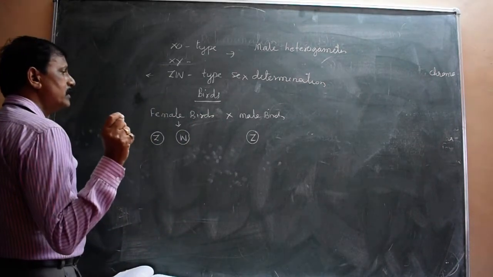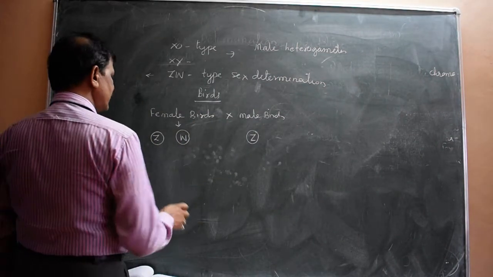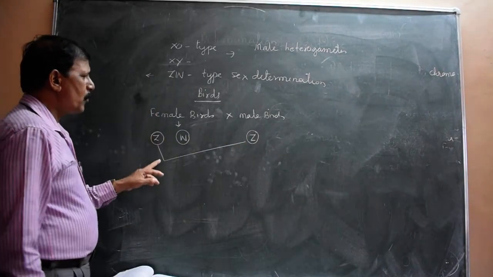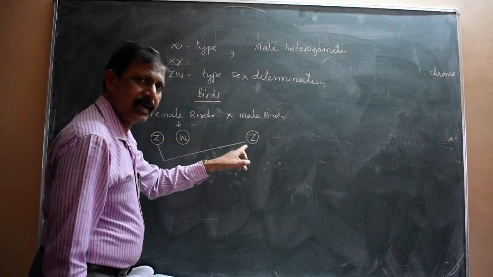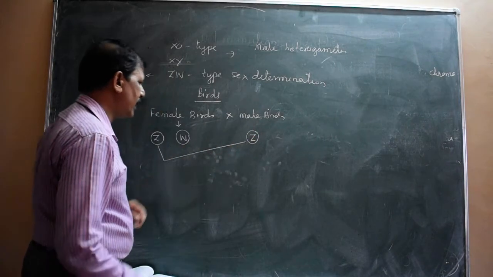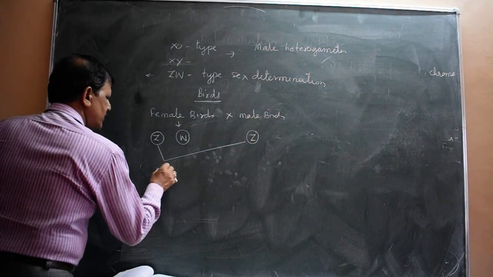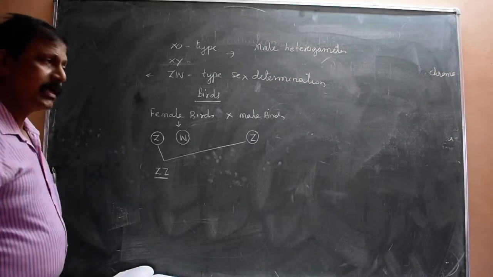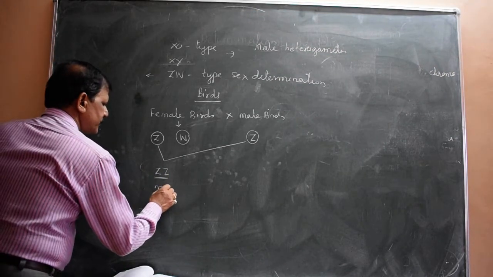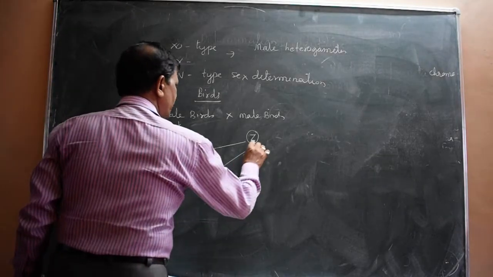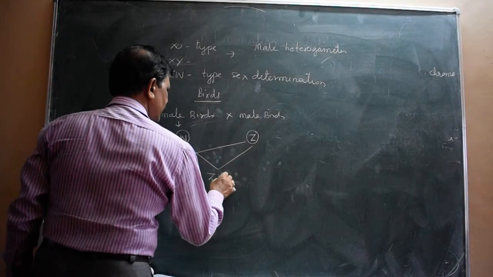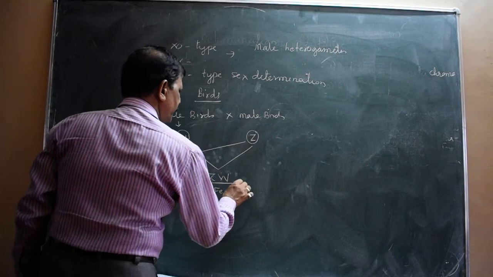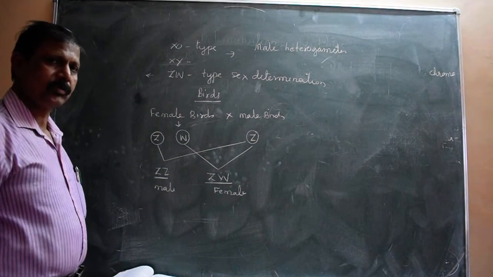So during zygote formation or fertilization, if the female ovum combines with the male bird gamete, which is Z type, the zygote will be ZZ, and if it is ZZ, it is a male. If the W ovum combines with Z, it is ZW, and the developing individual will be female. Understood what I am telling you?